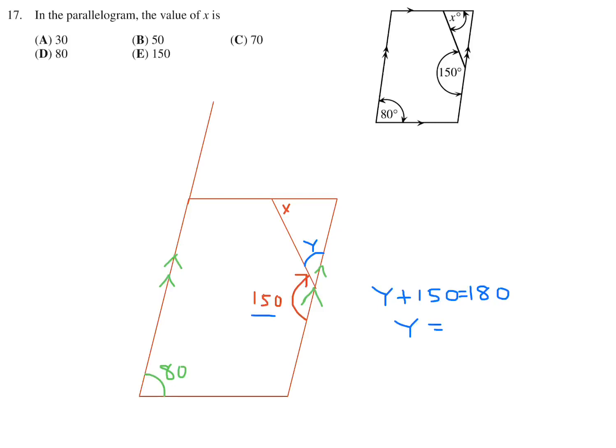So therefore Y is 30. All right? And then because this is a parallelogram, these are all parallel. If this is 80, then that means that this angle is 80. Right? That's just a fundamental property of parallel lines.